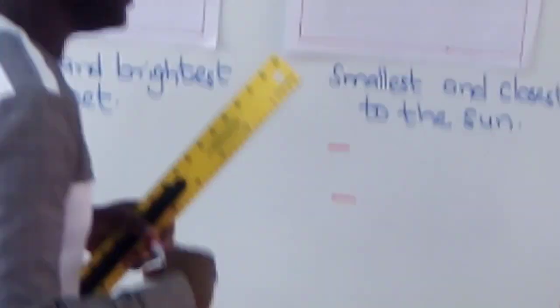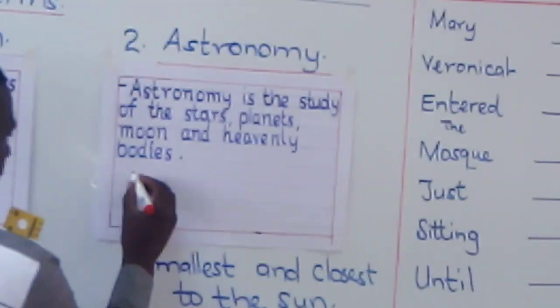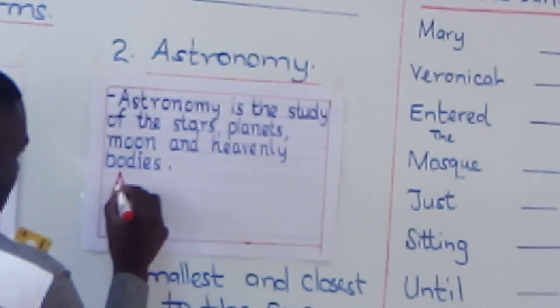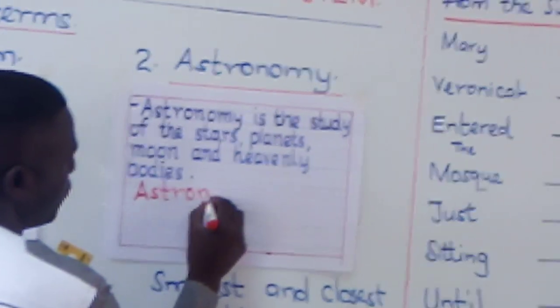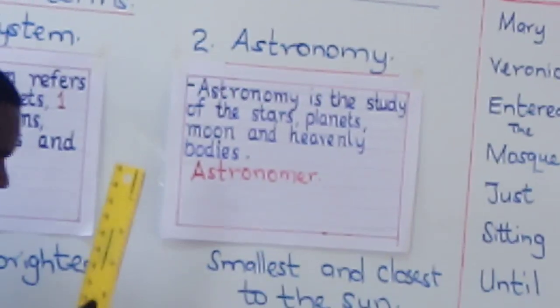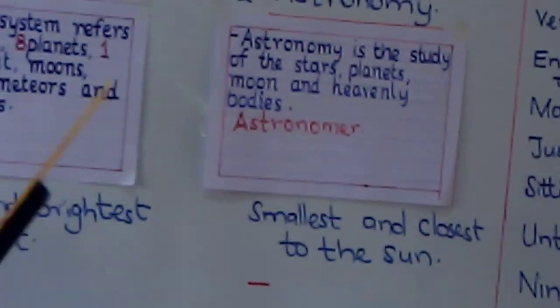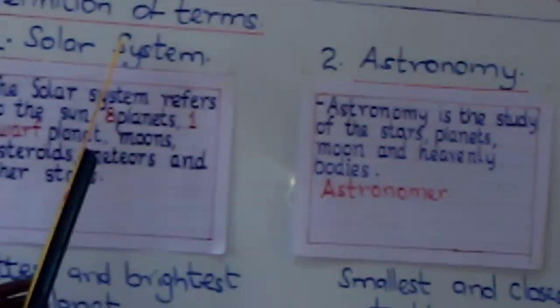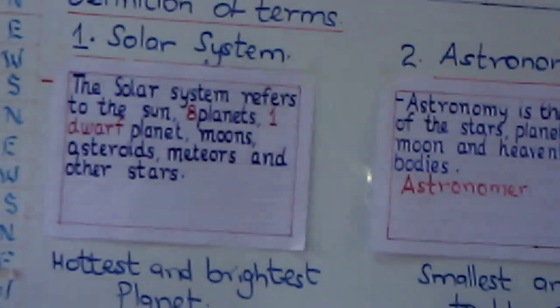And one would ask, the person that carries out this study of astronomy is known as an astronomer. The person is referred to as an astronomer. That is his title. So these are the terms I wanted us to describe or tell their meanings before we continue.